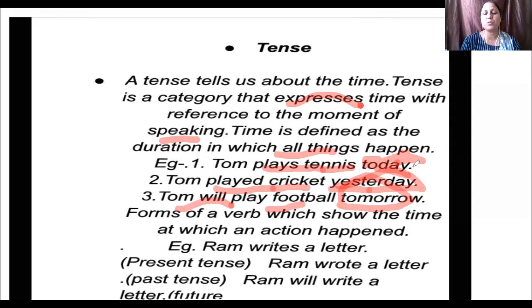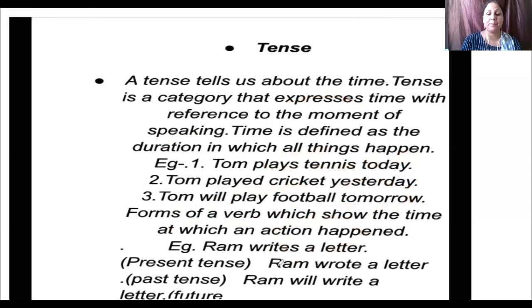In other words, we say forms of a verb which show the time at which an action happened. I explain it with one example. You see here, Ram writes a letter. Our main verb is here, writes, W-R-I-T-E-S, writes.